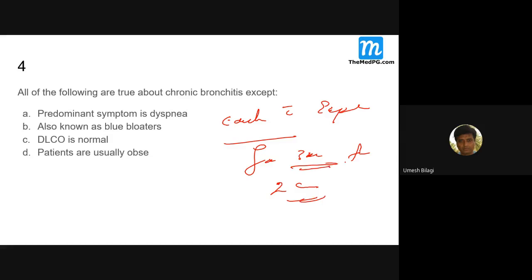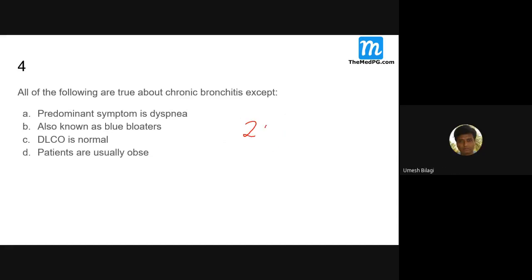So consecutive 2 years, not consecutive 3 months. Your total cough with expectoration should be for 3 months in a year.